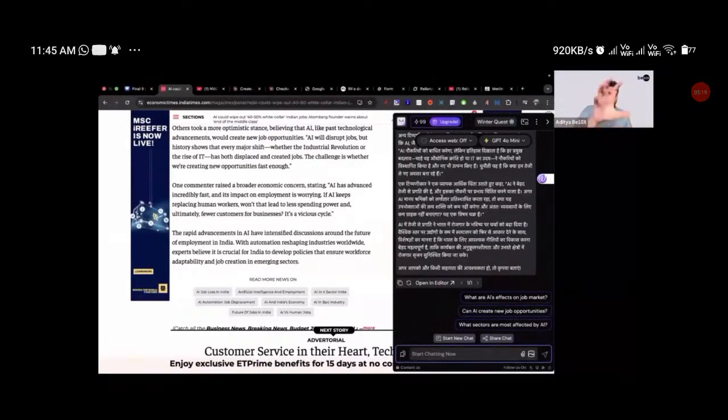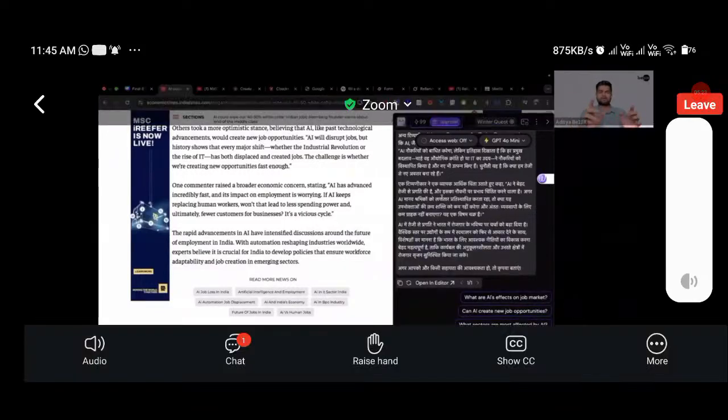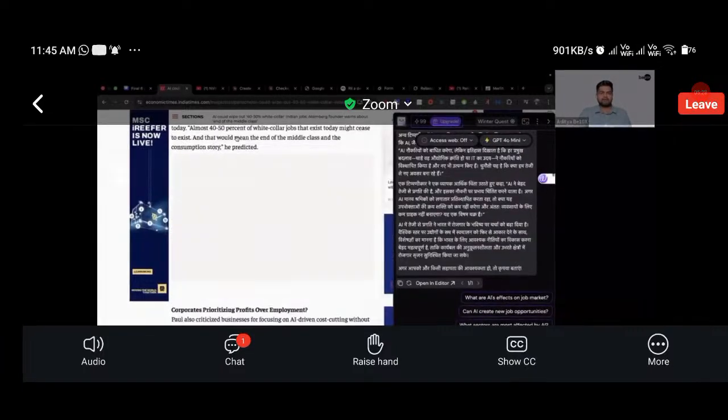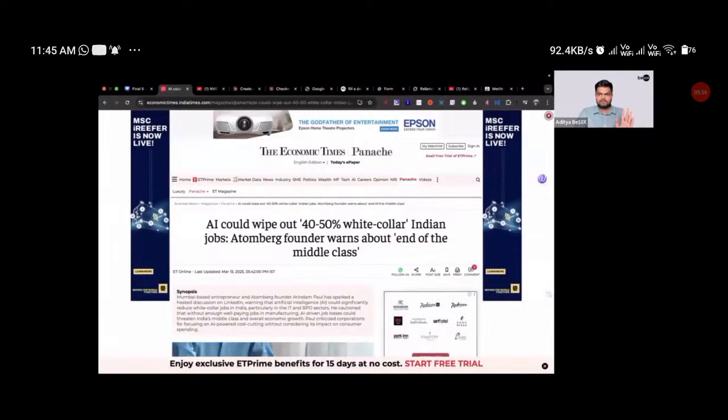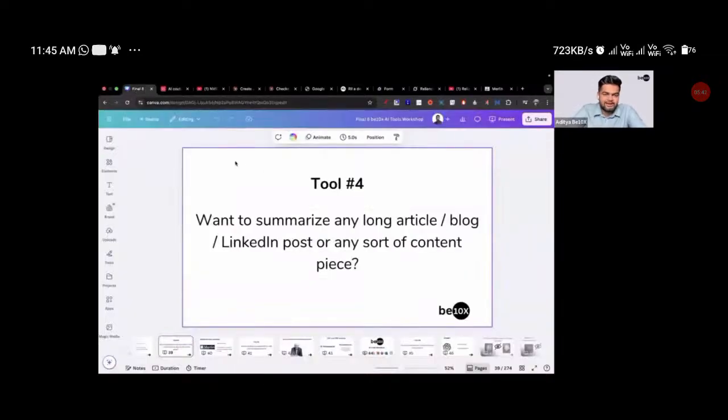Absolutely, you can use ChatGPT for that, but you have to copy and paste into ChatGPT, and after that you have to do this here and there, right? But right now I'm here, and it is like my companion. Even if I'm reading any PDF, I can simply open Merlin and get help from Merlin. Everyone clear? Yes. Absolutely. Okay, so this was tool number 4.